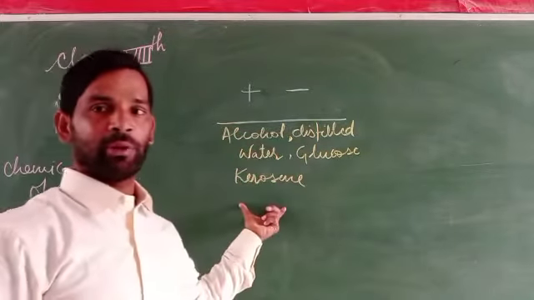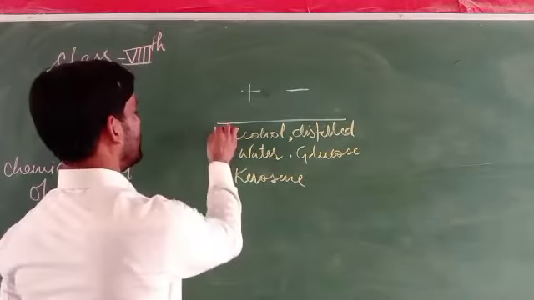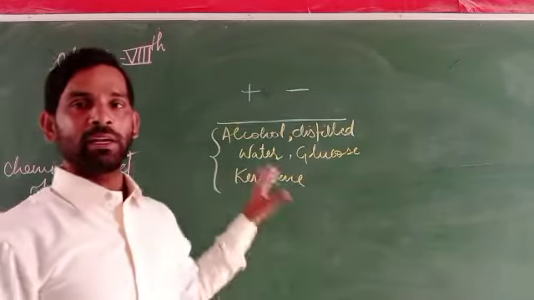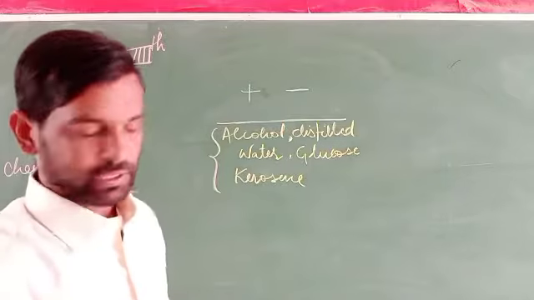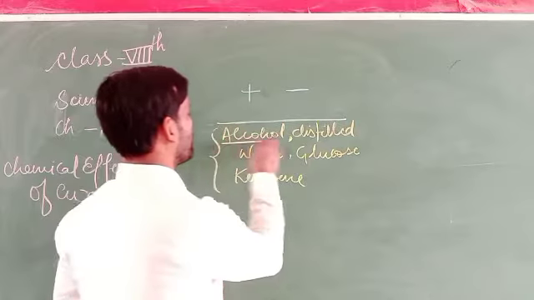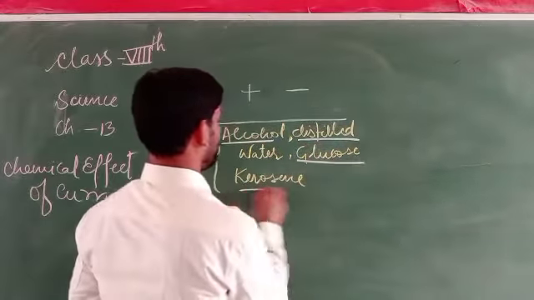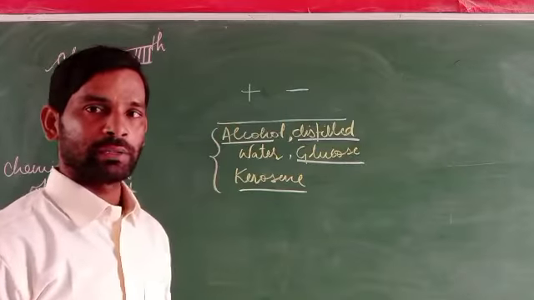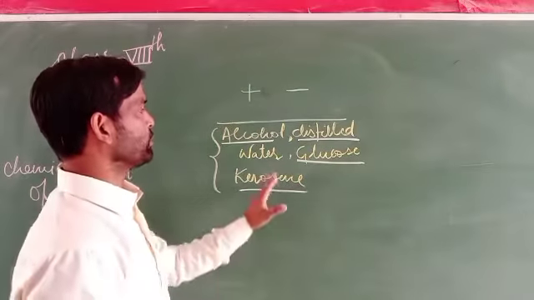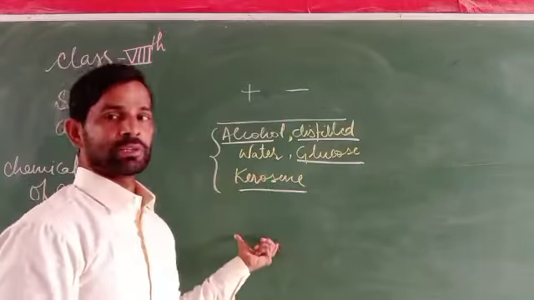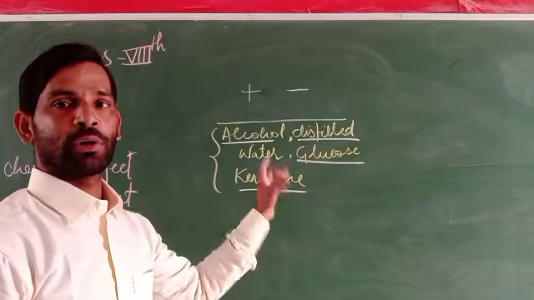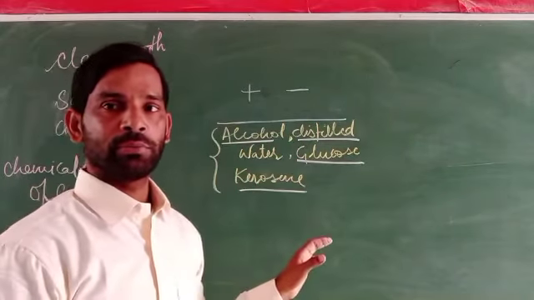All these are liquids, but electric current never passes through them. Why? Because they are unable to produce their ions, and if ions cannot be produced, electric current cannot pass through.